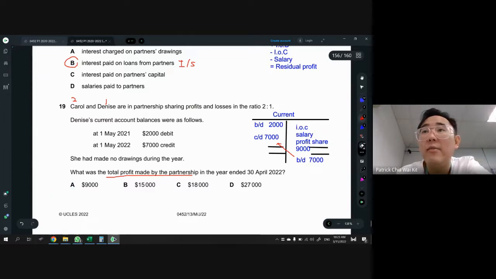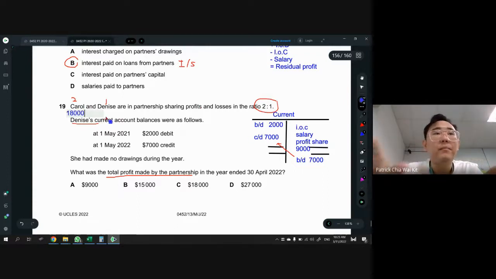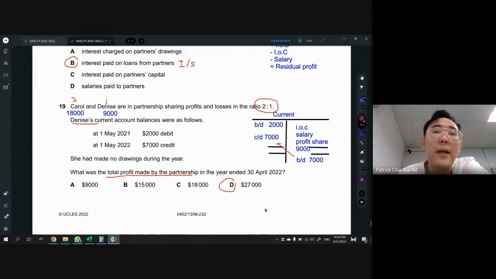You have to understand the question is asking for total profit made. How do we find that? Remember the ratio given, so it is not pointless. There's a reason why they give this. We are looking at Denise. Denise is 1, so the 9,000 is Denise's portion. Carol's portion will be times 2, so Carol will be 18,000. Therefore, the total profit made by them is 18,000 plus 9,000. Your answer should be 27,000. It's always very tricky when it comes to calculation, so you have to be careful on this part.